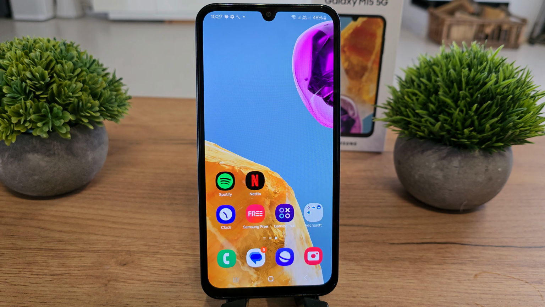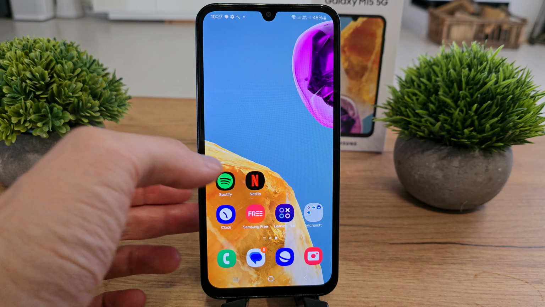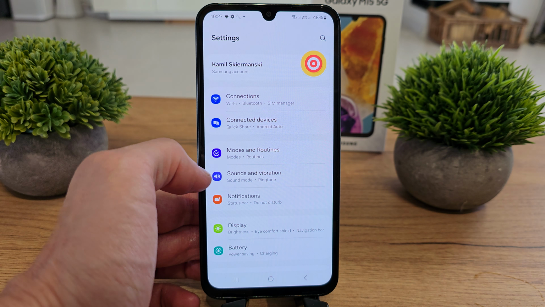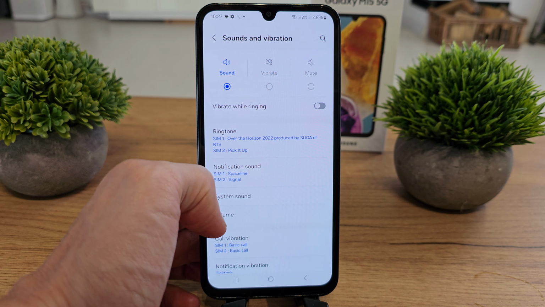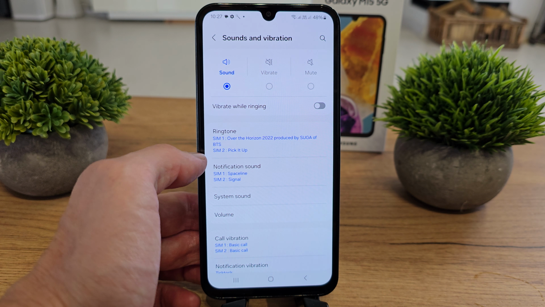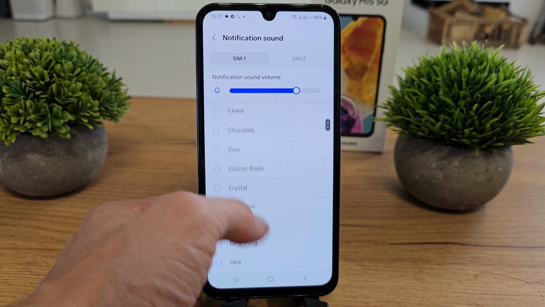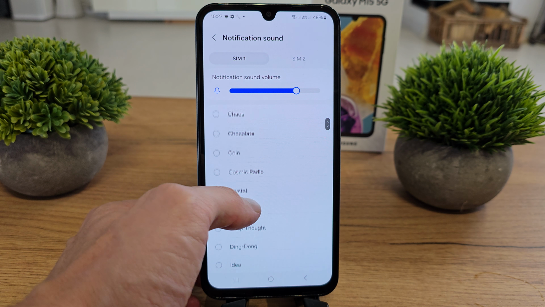I'm going to show you how to set up the notification sound in your Samsung Galaxy M15. To do this operation, slide up, go to settings here and search for sound and vibration option. There is a notification sound here and there is a standard list of your notification sound.